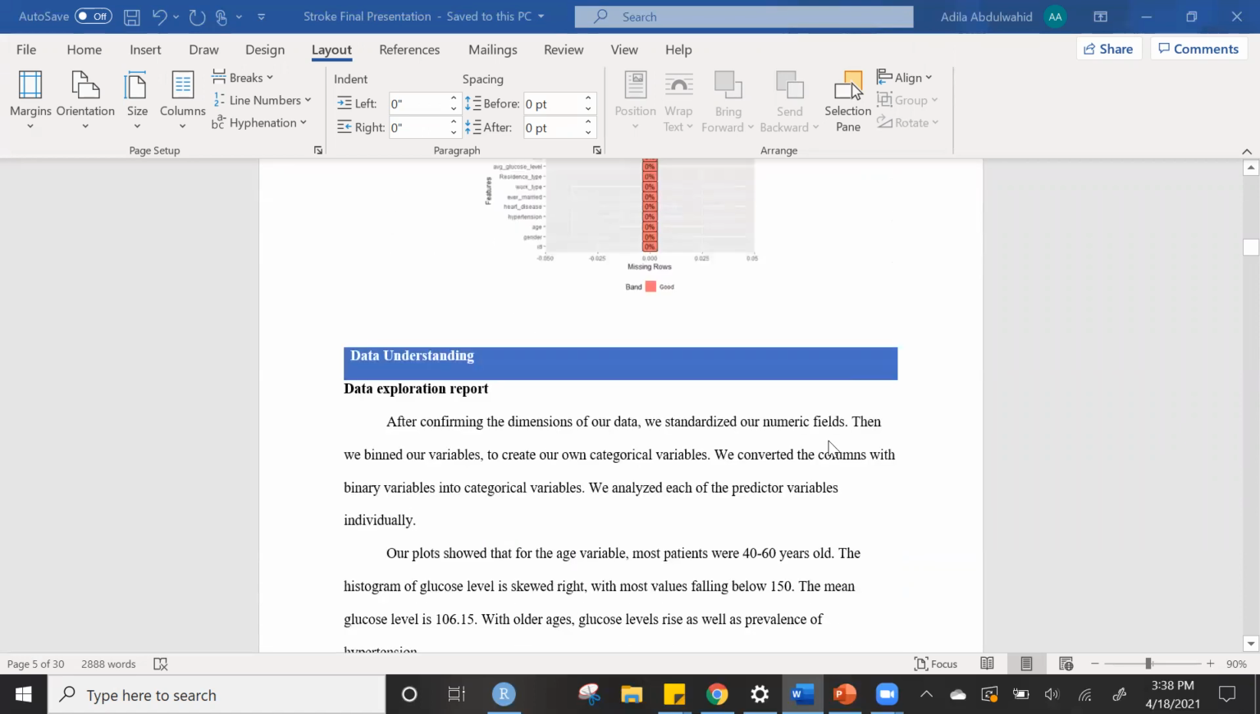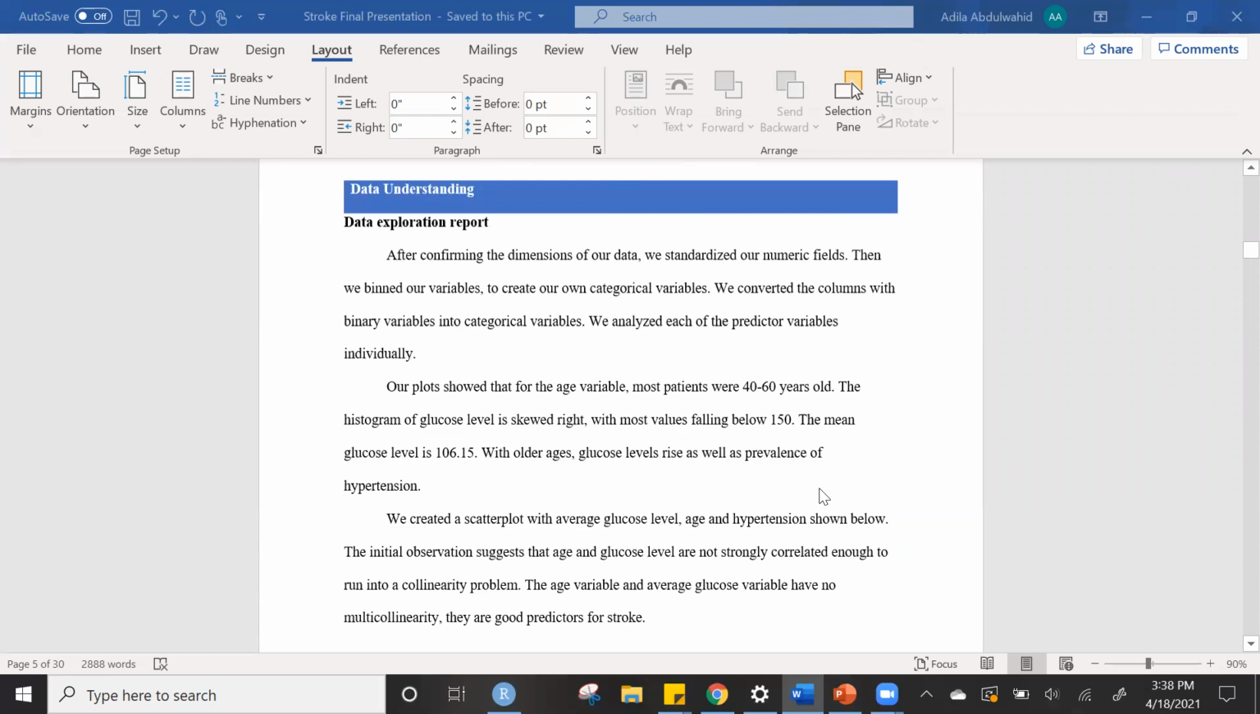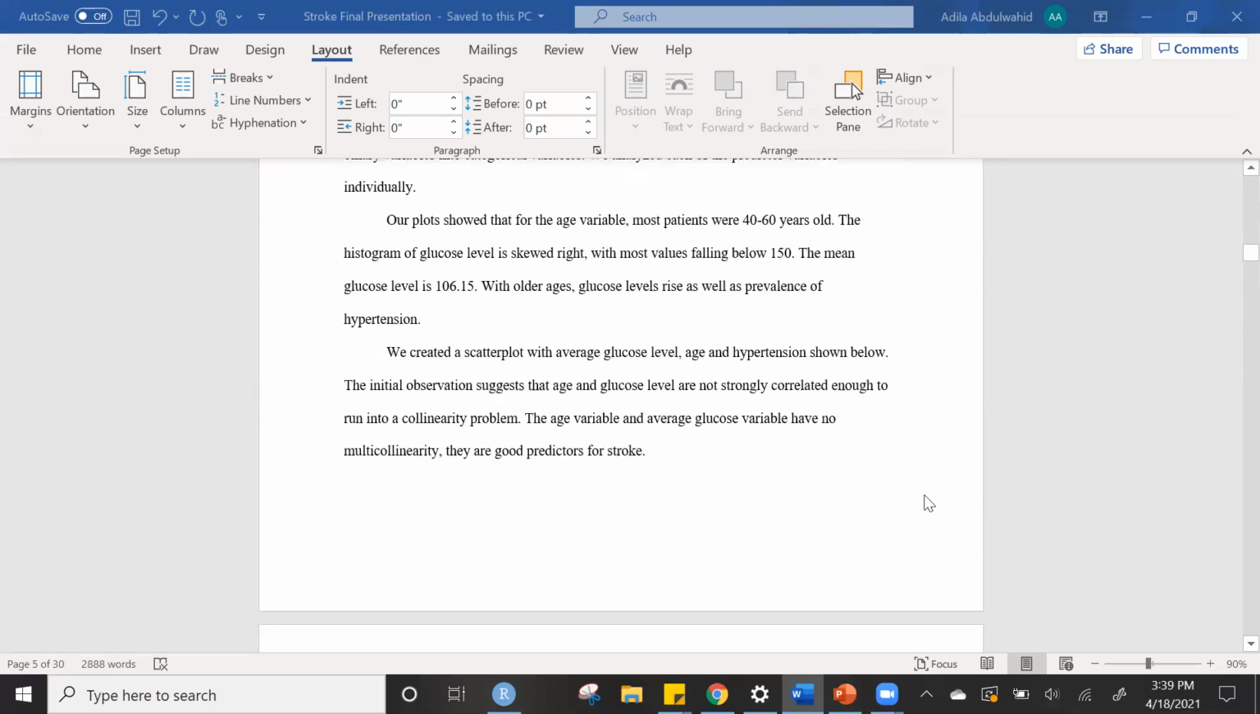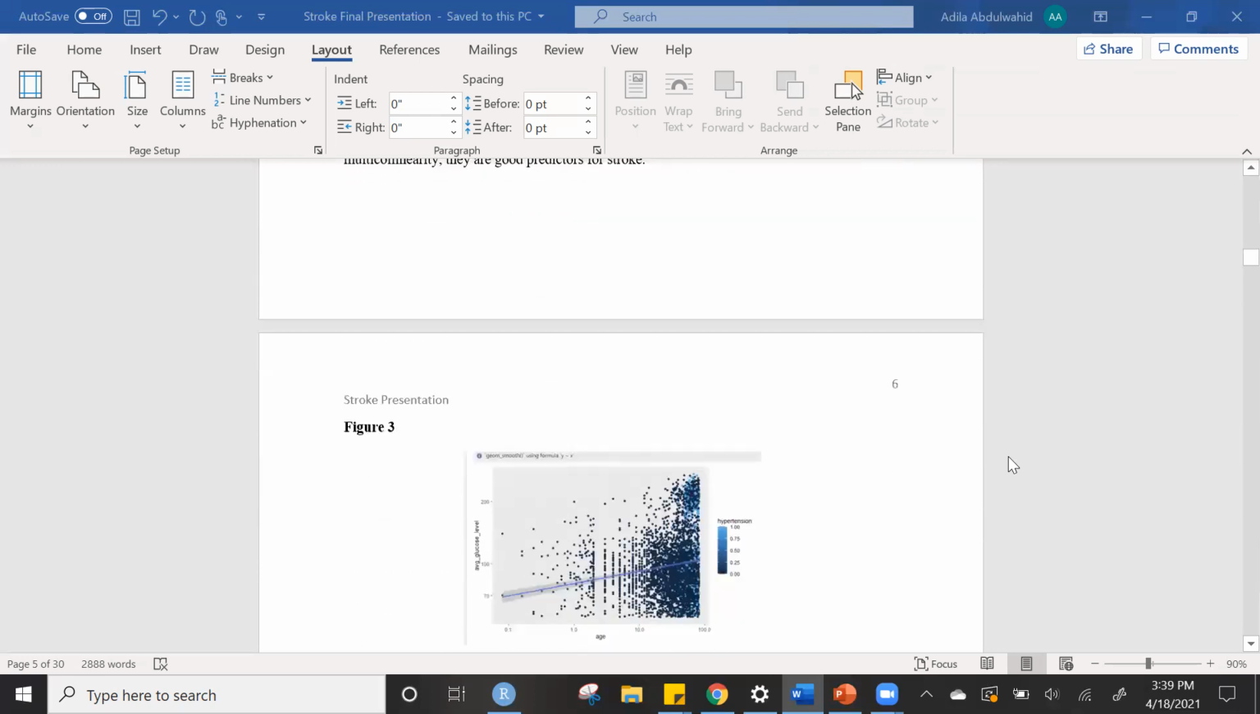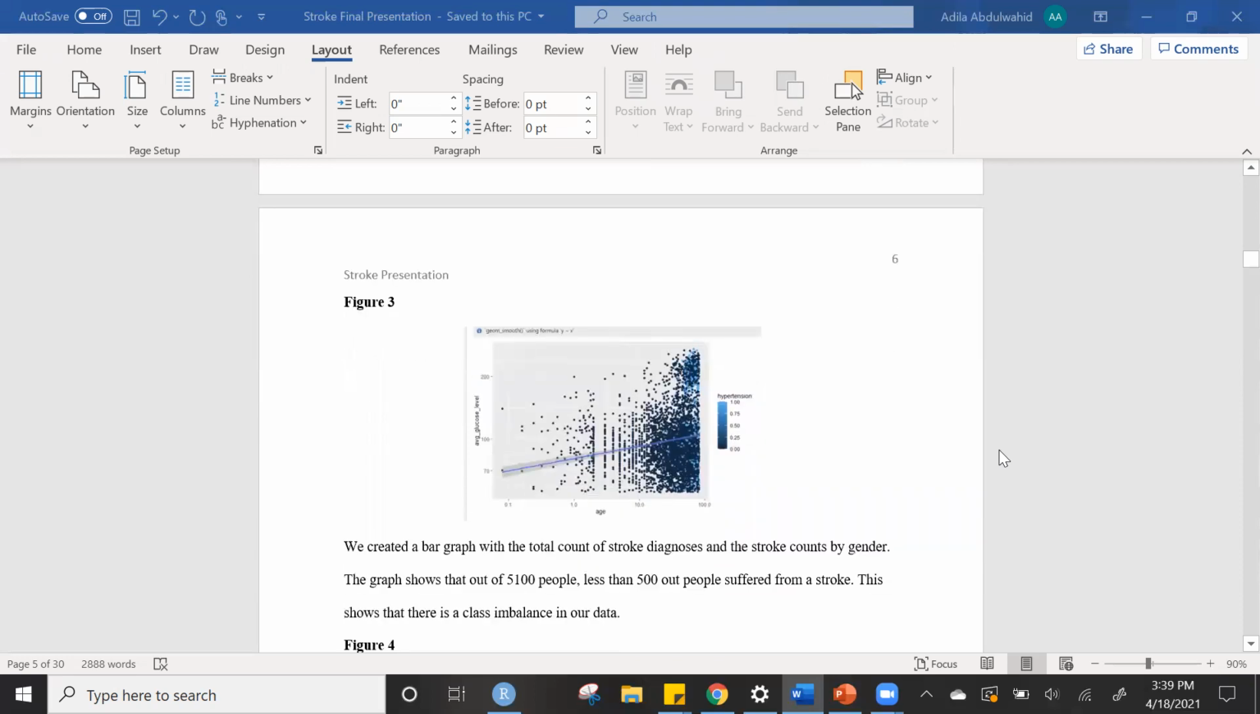On to data understanding and the data exploration report. We noticed that with higher age, there's more prevalence of hypertension and elevated glucose levels. And we can see exactly that in figure 3. The older our patients trend to be, they have elevated glucose levels as well as more prevalence of hypertension.